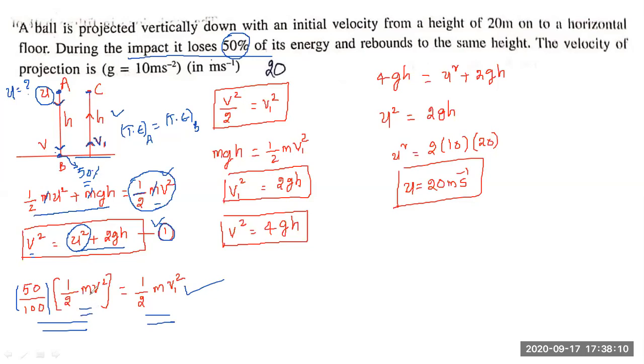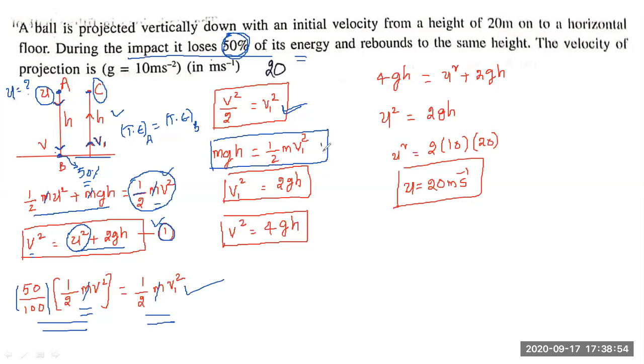Half m v square is the energy possessed by the body just before impact with the ground. According to the given problem, we can write 50 by 100 into half m v square is equal to half m v1 square. Again cancelling m on both sides and simplifying, we get v1 square is equal to v square by 2. So we have v square equal to u square plus 2gh in the first equation, and after applying the 50% loss condition, v square by 2 is equal to v1 square.